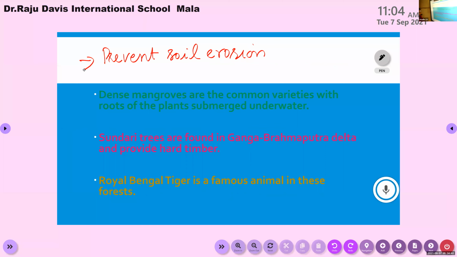It provides natural infrastructure and protection to nearby areas, especially during the time of cyclones, hurricanes, and tsunamis.